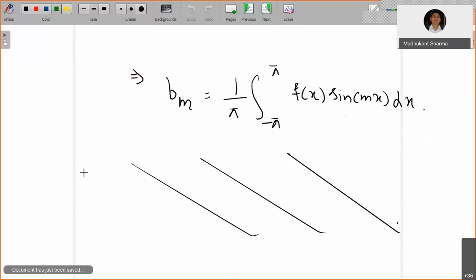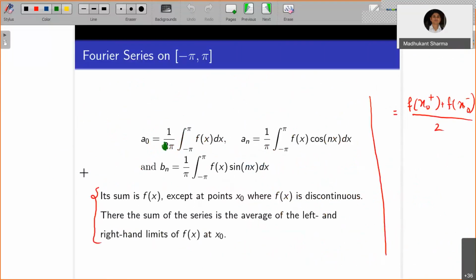This was done in a very special case, but the formulas exist in the general case as well. These are the same Fourier coefficients over that interval. So these are the formulas now. When you are asked to write the Fourier coefficients, or to represent f in terms of a Fourier series, you have to determine these Fourier coefficients by substituting here.